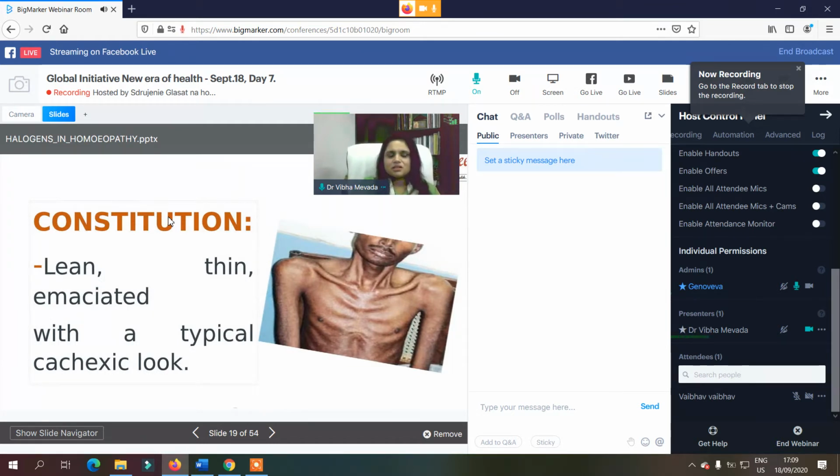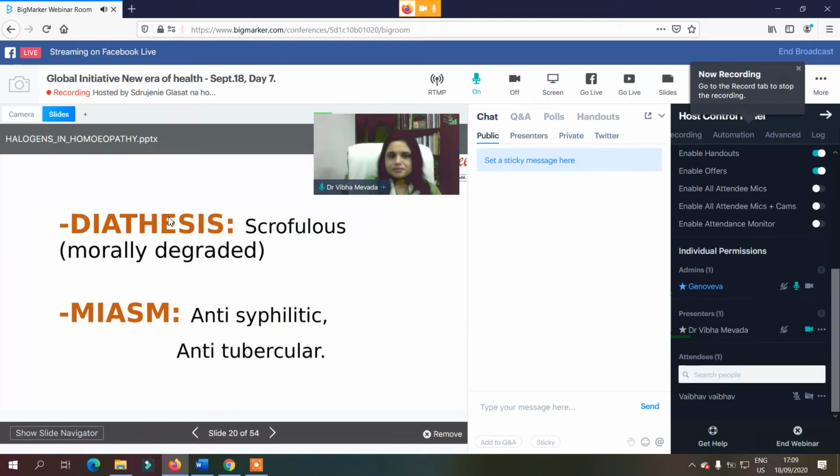If we see the constitution of the person, the typical cachectic look is there, which we can understand from this picture: completely lean, thin, and emaciated. A complete typical cachectic look is there. They are scrupulous dieticians, and morally they are very degraded people. They are not very positive thinkers or doing things very intelligently. No, they are morally very down people.